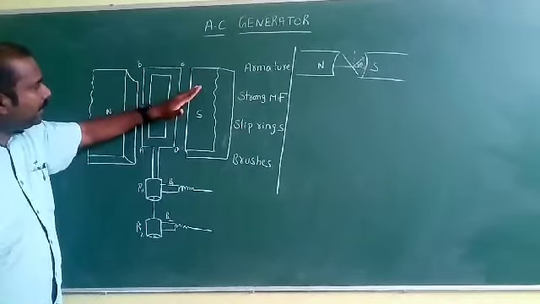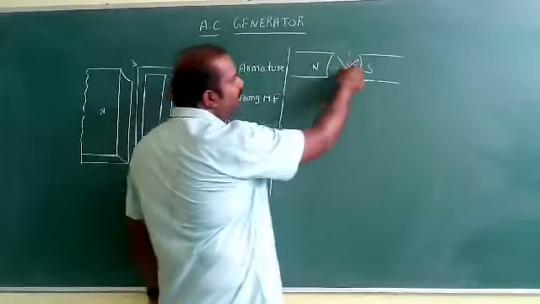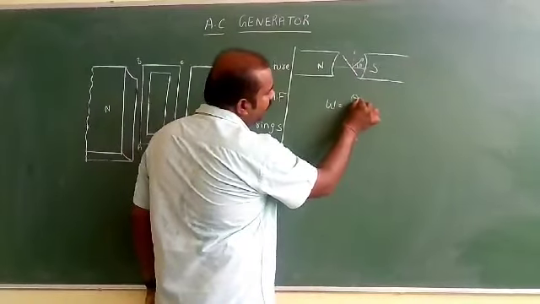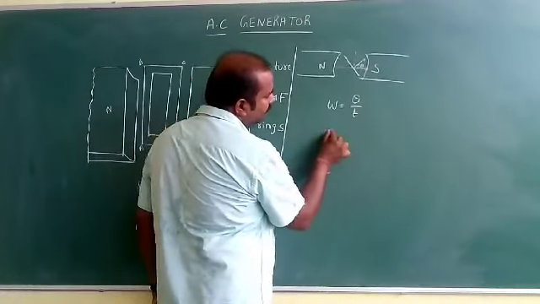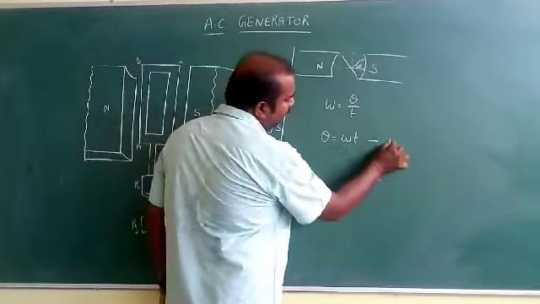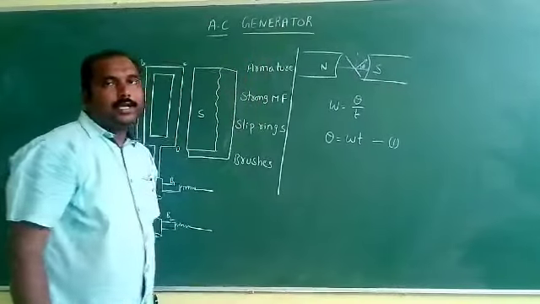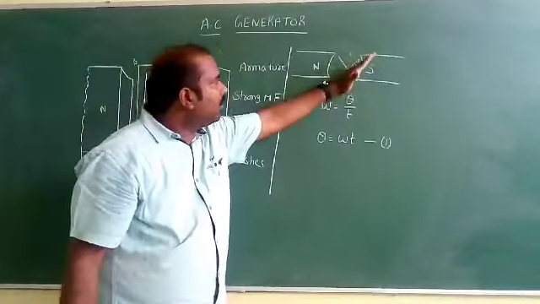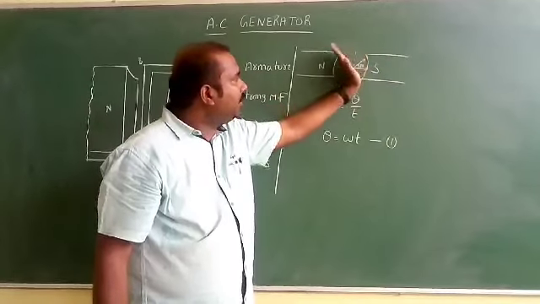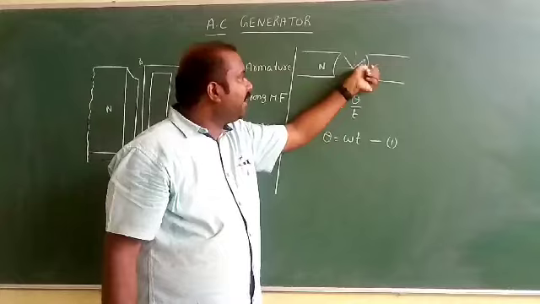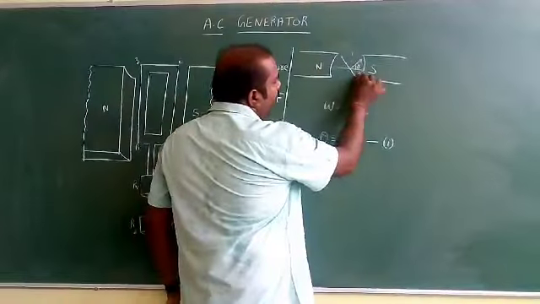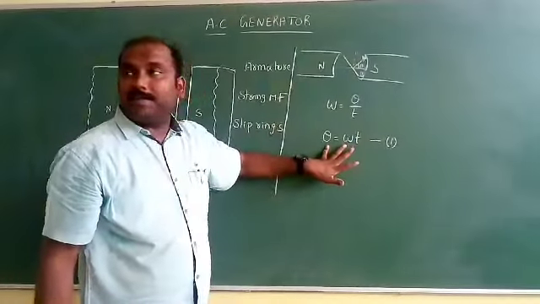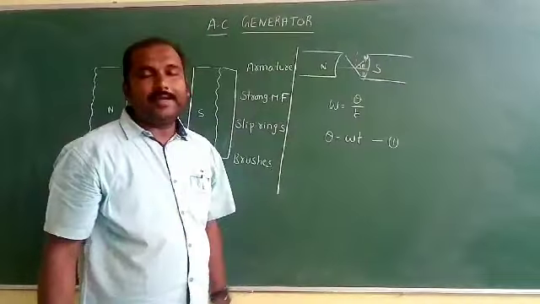Suppose the coil is rotating with a certain angular velocity omega, anti-clockwise, and at a certain point it makes an angle theta with the direction of the magnetic field. Angular velocity omega is equal to angular displacement by time, or theta is equal to omega into t. I am taking this as equation 1.